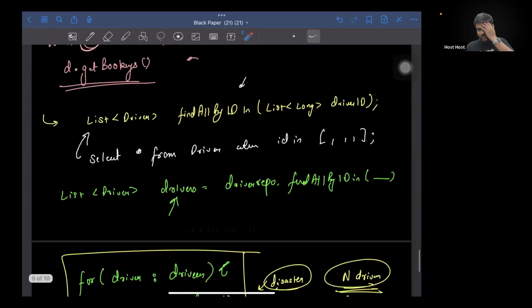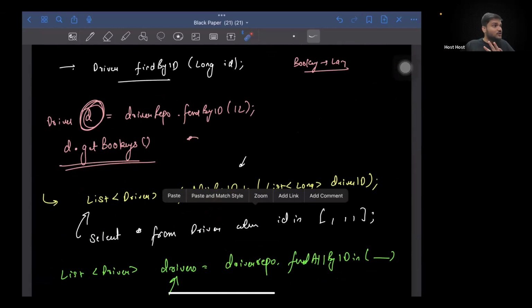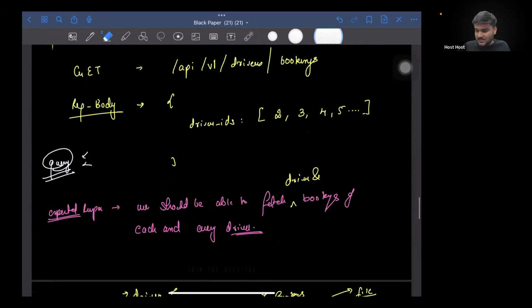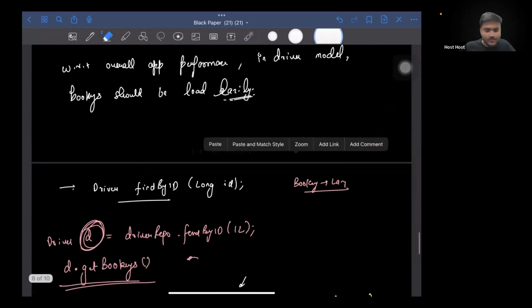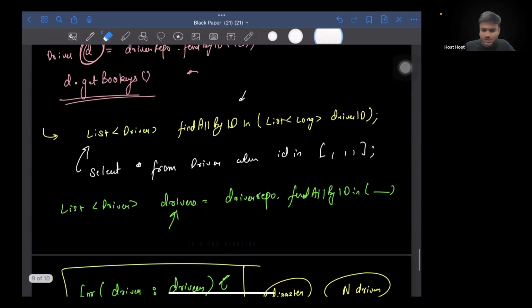Okay. Now just think about it. In our question, we don't have to work with one driver. We have to work with N number of drivers, where N is going to be the length of the array that is passed in the request body. Yes or no? Right? Okay. Now, just think about it. One way to solve this question can be that maybe we have an ORM method, maybe a Spring Data JPA method.